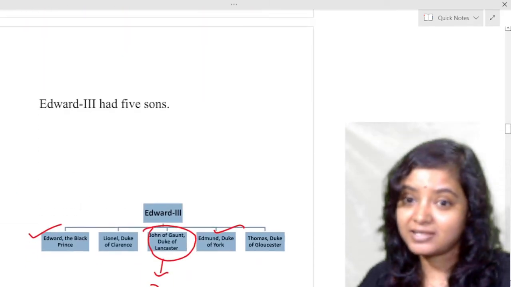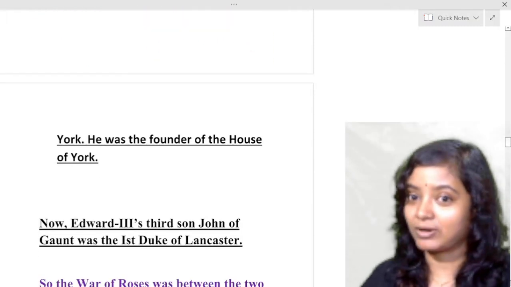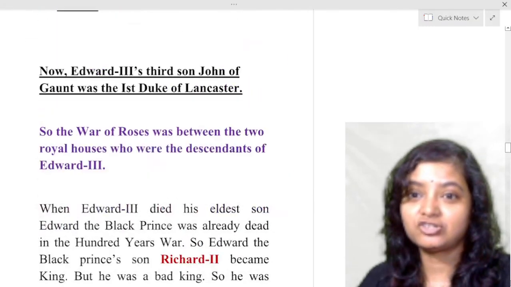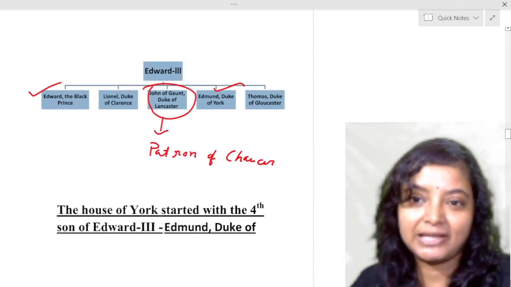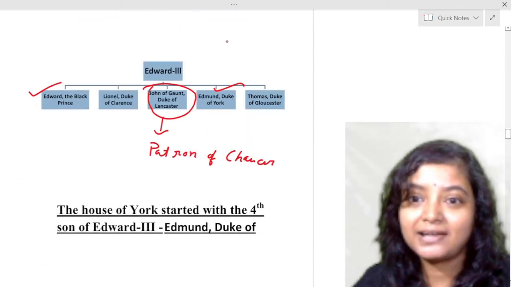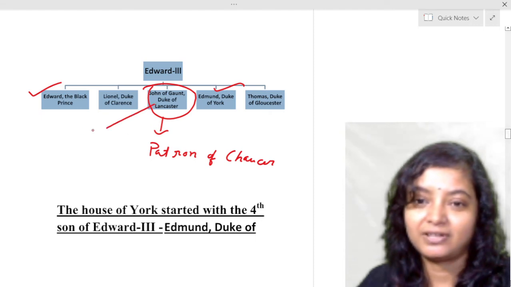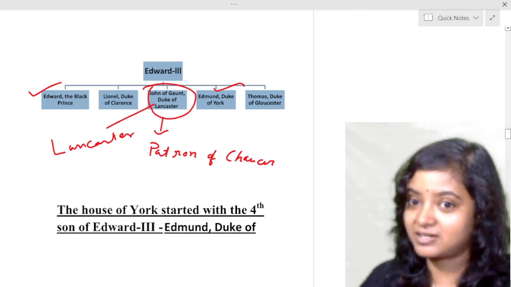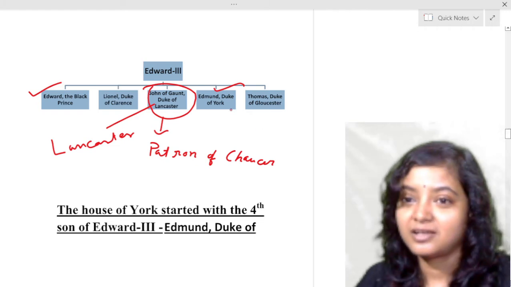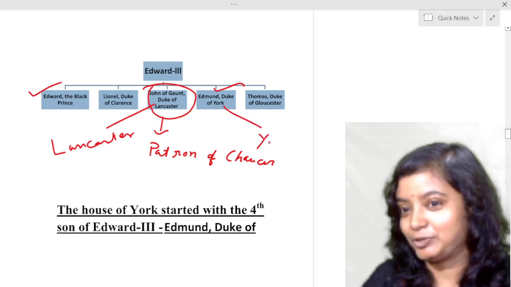And the first Duke of that royal house was John of Gaunt. So, among the children of Edward III, one is the supporter of Lancaster, called the first Duke of Lancaster, and another is a supporter of York.